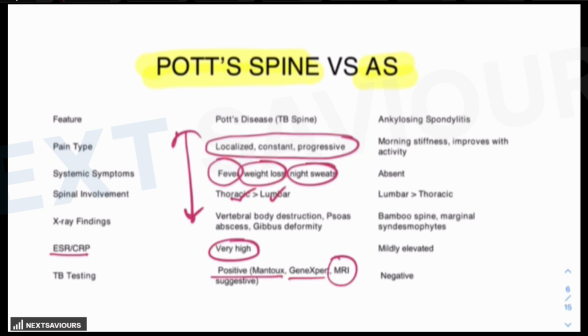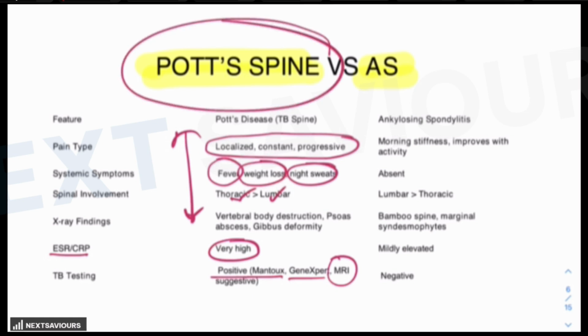Now, just imagine, in case of ankylosing spondylitis, what they used to give is pain in the sacroiliac joint or low back pain, which improves with activity. But in case of Potts spine, they will give you fever, a history of weight loss, a history of night sweats, and then a history of localized, constant, progressive pain, which is more at night. And there could also be an involvement of neurological features in the form of weakness, loss of sensations, inability to walk with or without support. So these are the findings which could be provided in a question related to Potts spine, that is tuberculosis of the spine.